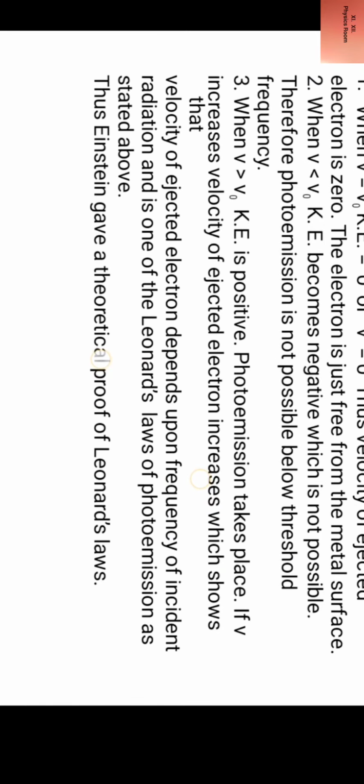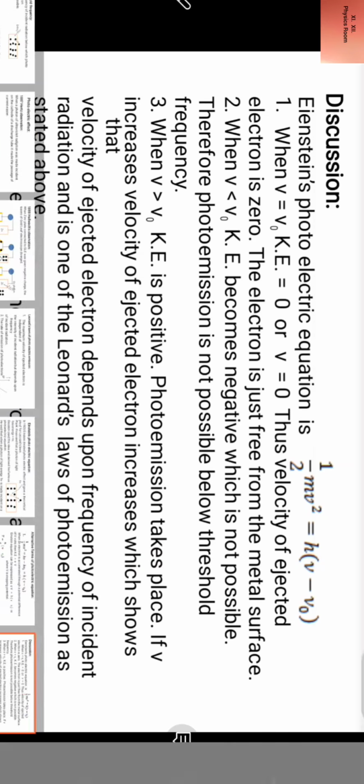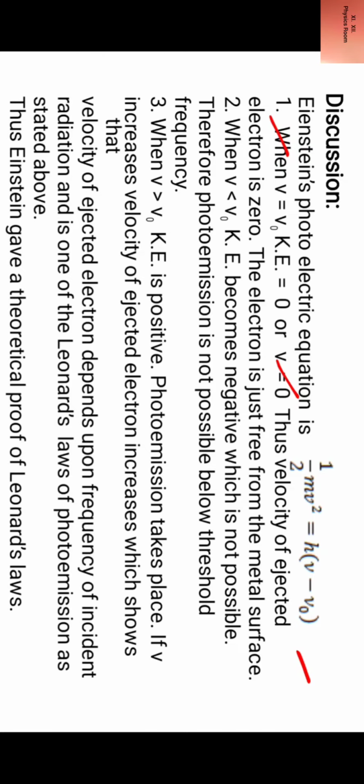Now, discussion on photoelectric equation. Einstein photoelectric equation is half mv square equal to h(ν − ν0). First case, when kinetic energy is 0 or v is 0, velocity is 0, thus velocity of ejected electron is 0. The electron is just free from the metal surface. They do not come out but become free from metal surface.